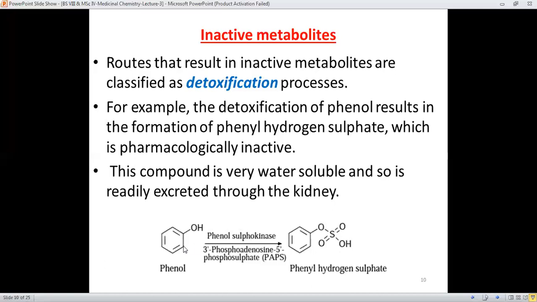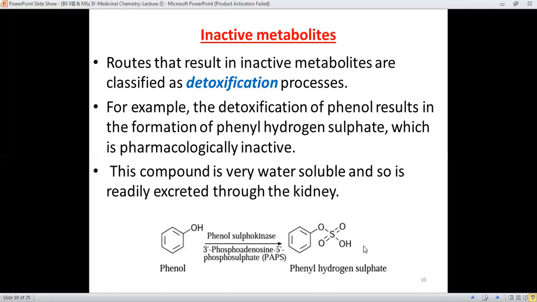It means that if we want to detoxify the body from phenol, then naturally in the body, by the enzyme phenol sulfokinase, the phenol group will be changed into the phenyl hydrogen sulfate form, and this is more water soluble, and therefore, during the filtration process occurring in the kidney, it will be removed from the body very easily.